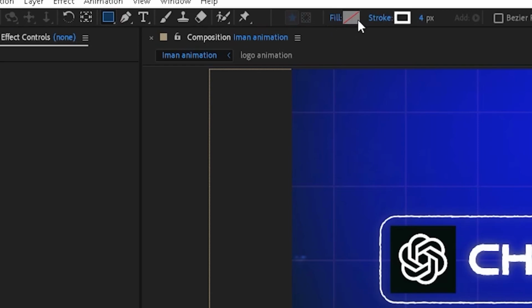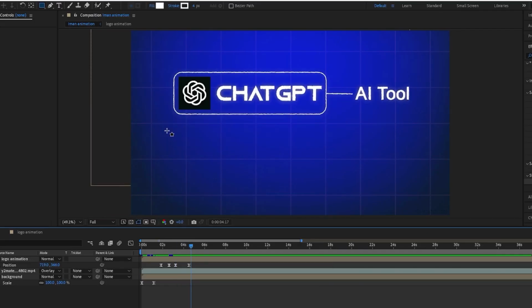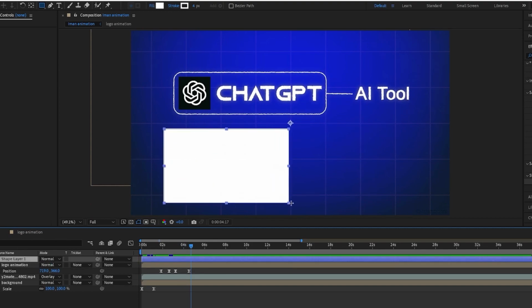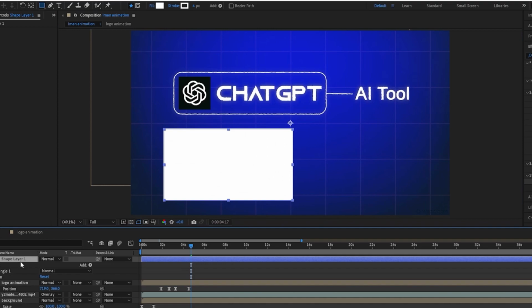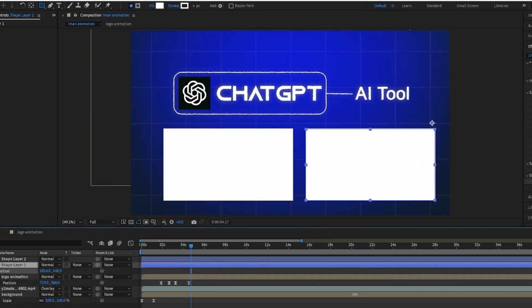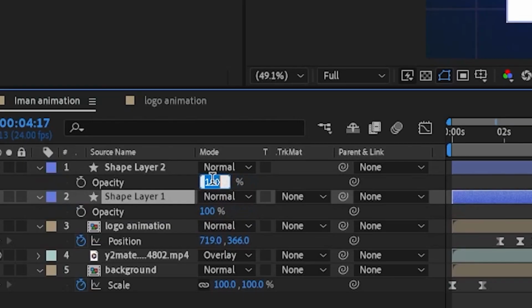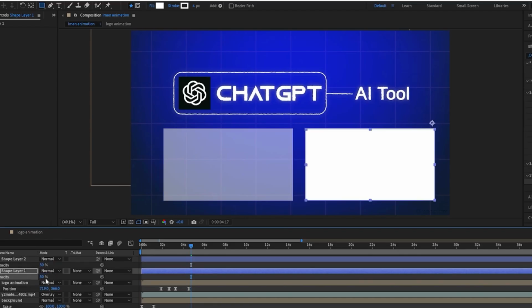Then you want to get the shape layer up. Choose the rectangle. Make the fill color white. Then draw a rectangle to whatever size you want. Then press Ctrl D to duplicate it, P on the keyboard to open up position, then move it to the right. Then decrease the opacity to whatever you want, maybe 50, just to give you that see-through look. Same thing on both, so you have that consistency.